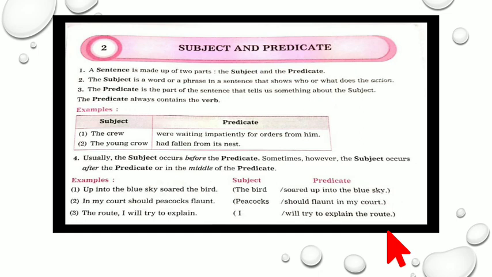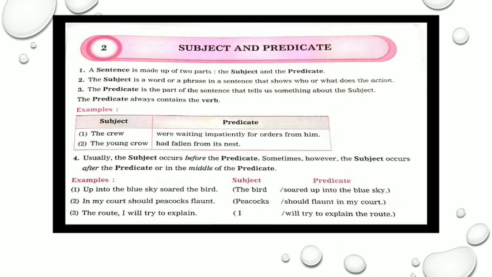The young crow had fallen from its nest. Young crow, we are going to talk more about the crow. What has happened to the crow? The young crow had fallen from its nest. It had fallen from its nest.